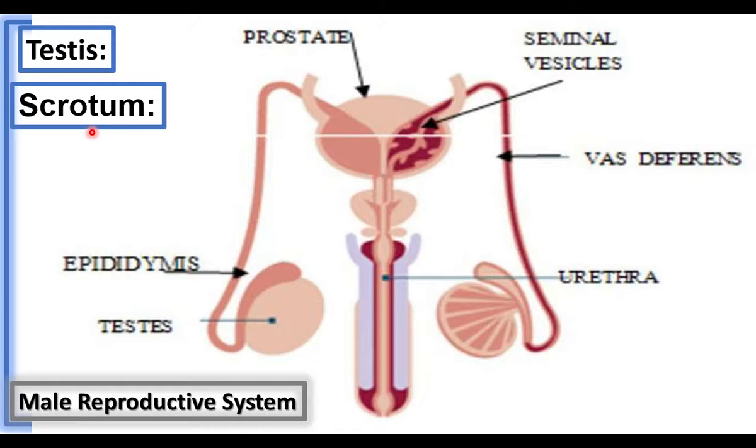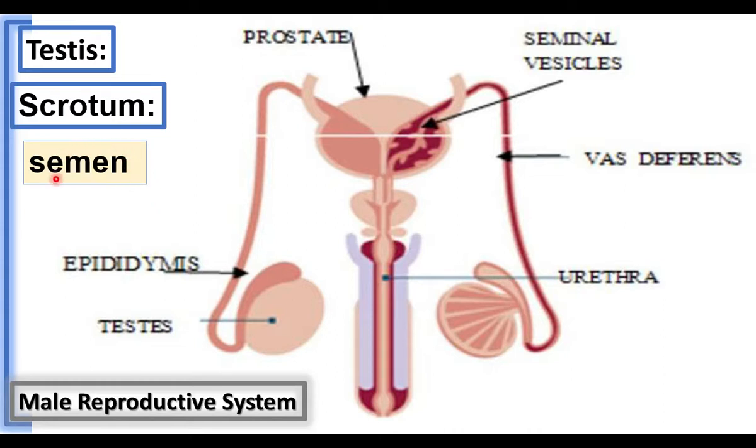That is scrotum. The scrotum is a thermoregulatory organ. Thermal, the word is related to temperature. The scrotum, which is covering the testis, functions as thermoregulatory organ. What is thermoregulation? Temperature regulation is called as thermoregulation. The scrotum reduces the temperature of testis 1.3 degrees Celsius lower than that of the body temperature.